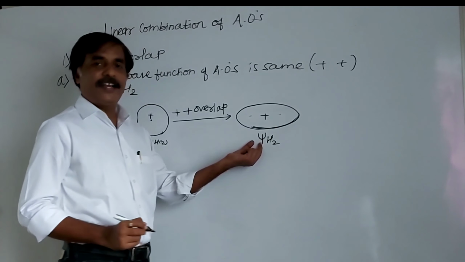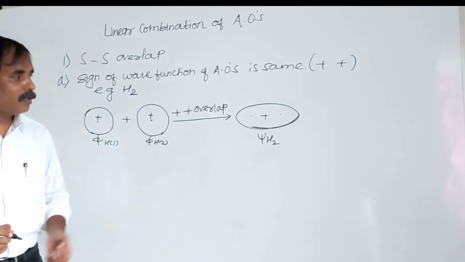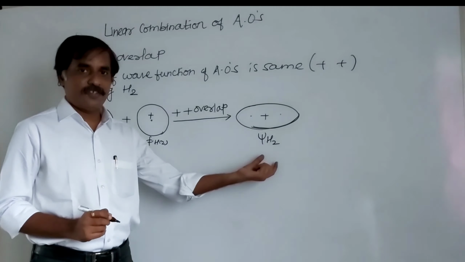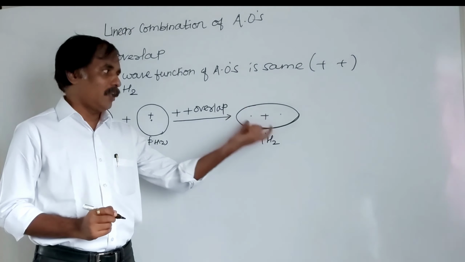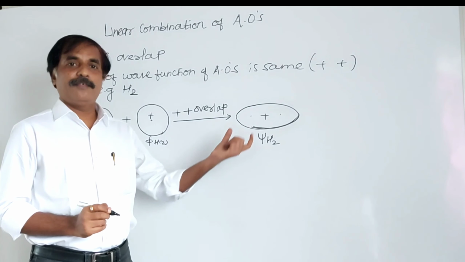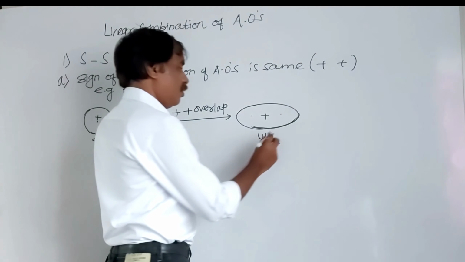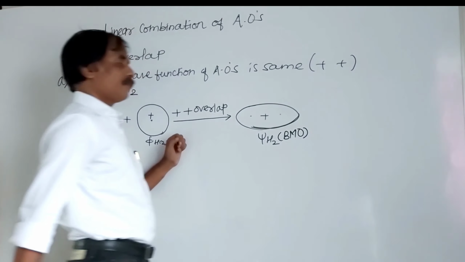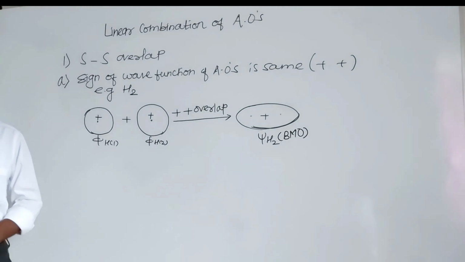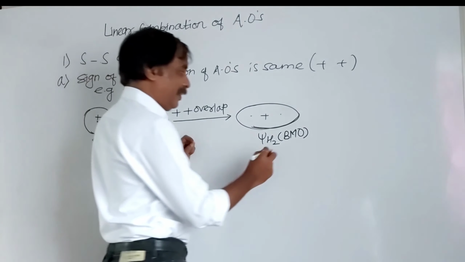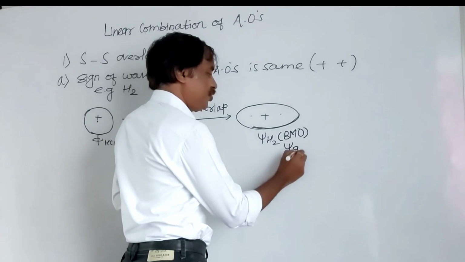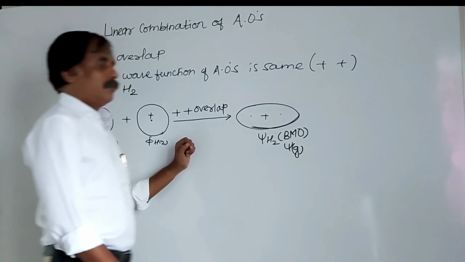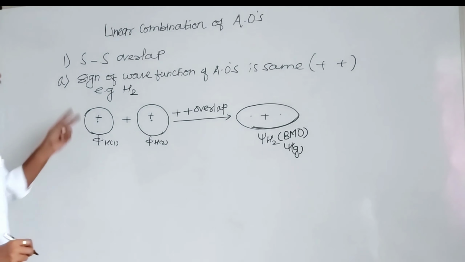This psi indicates the wave function of the hydrogen molecule, and this is the molecular orbital. This is also known as a bonding molecular orbital. This is symmetrical, so we can write psi g, g for gerade, symmetrical.